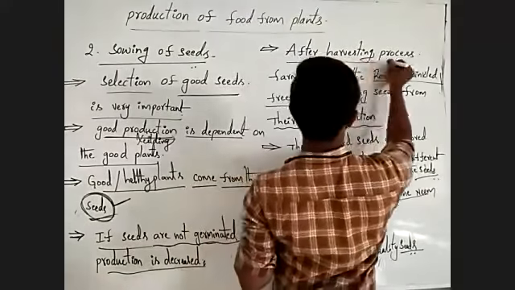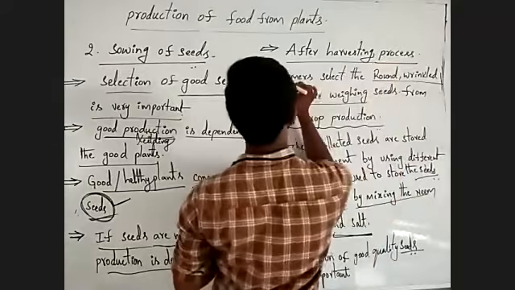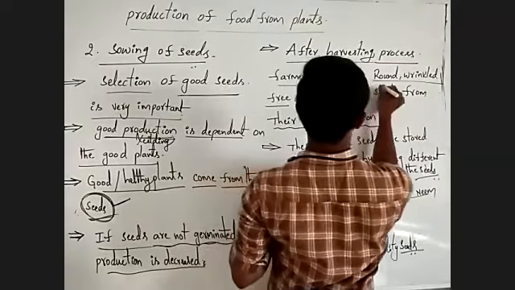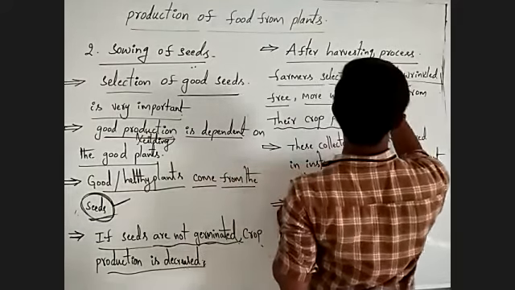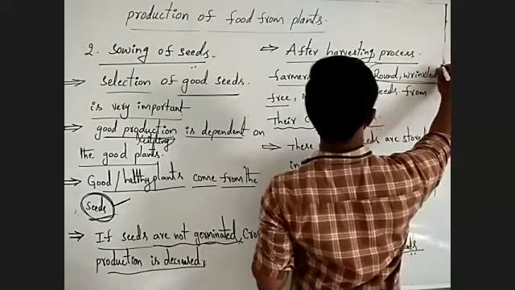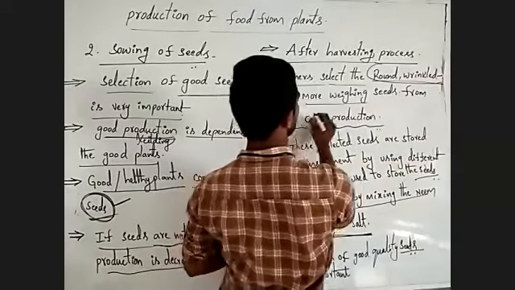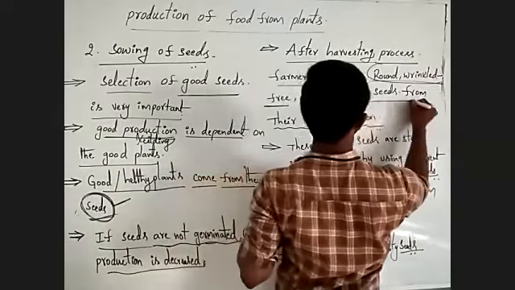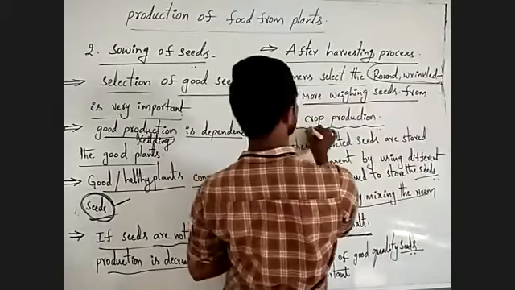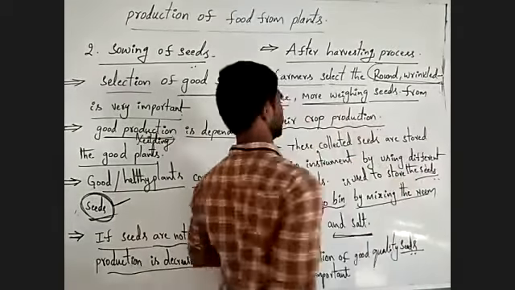Next, after the harvesting process, farmers select the round, wrinkle-free, more weighing seeds from their crop production.